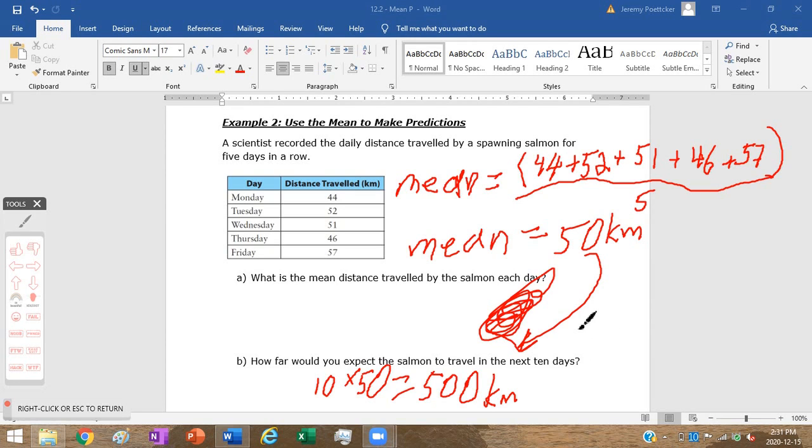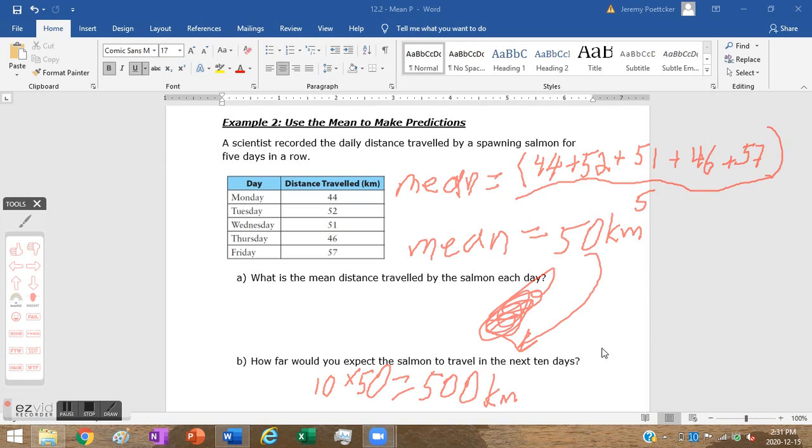Right? If it was 12 days, we'd multiply by 12. If it was 20 days, we'd multiply by 20. Unless, of course, the salmon gets to where it's going, in which case it'll probably stop. But when we're making predictions, we always have to assume that the trend will continue into the future.